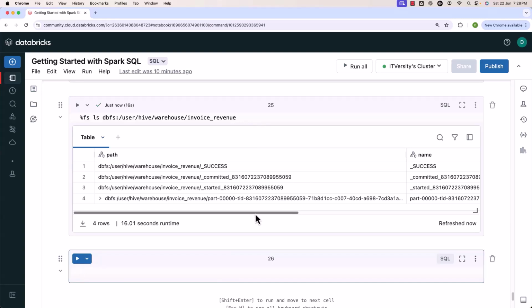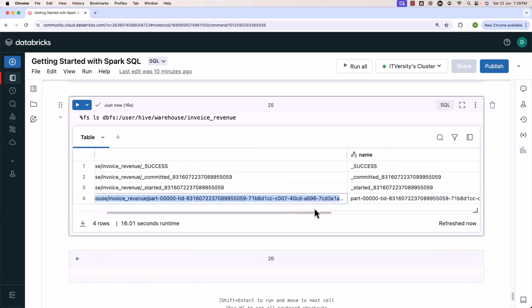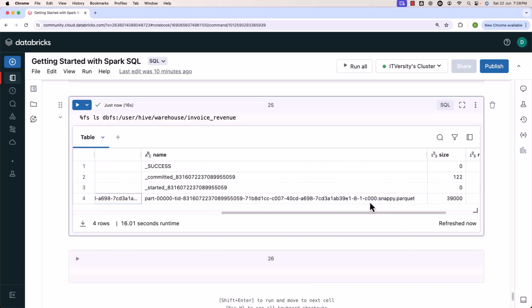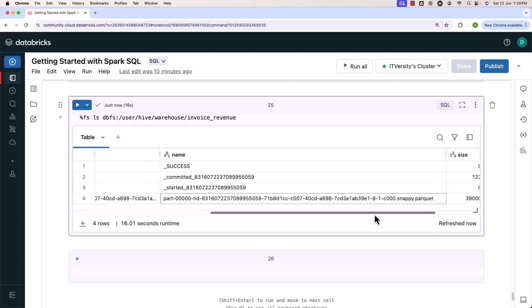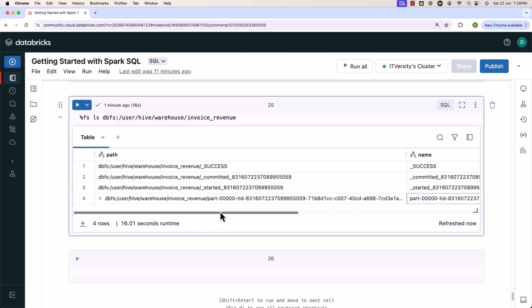There are files which end with snappy and parquet. You can scroll towards right and check the file name. This is the name of the file. You can see the extension is snappy.parquet, which means the file is of type parquet. Also, it is compressed using something called the snappy algorithm. Don't worry too much about those details at this time. Just move forward